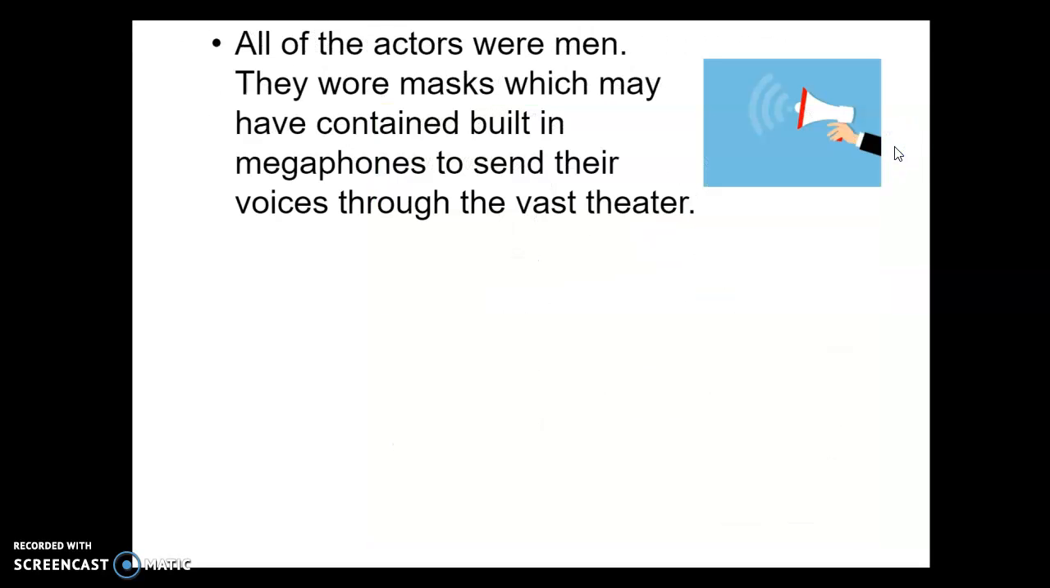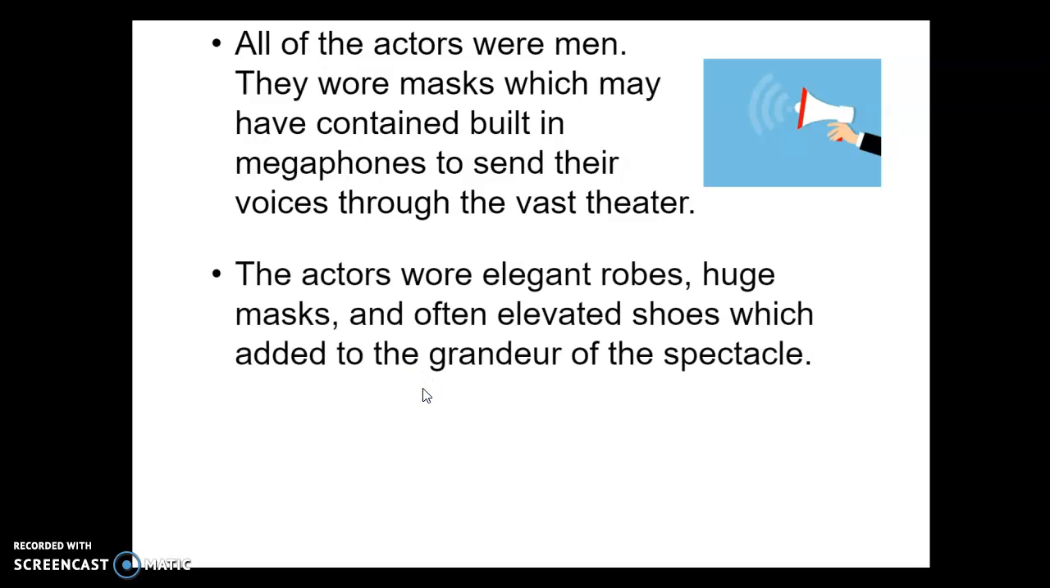Now, in a Sophoclean tragedy, all of the actors were men. They wore masks, which might have contained megaphones to send their voices through the vast theater. They had to project their voices. If you've ever cupped your hands around your mouth, you know that it changes the volume of your voice. So we believe that they had megaphones in those large masks. They would wear elegant robes, huge masks, and elevated shoes like platform shoes, which added to the grandeur and allowed them to be seen.